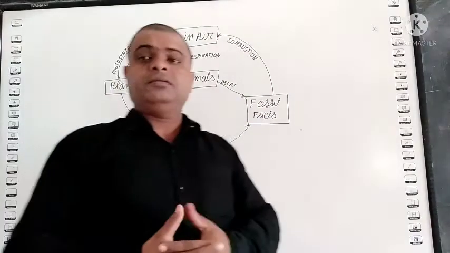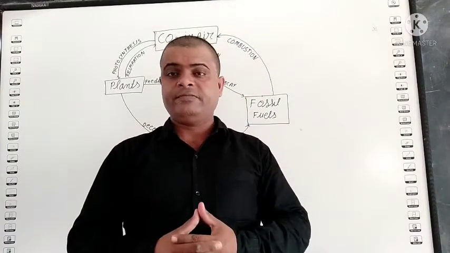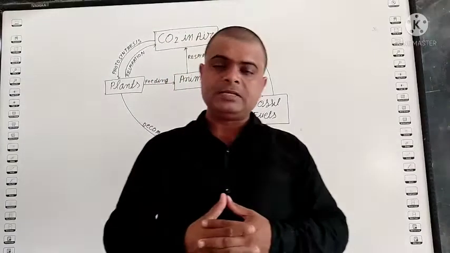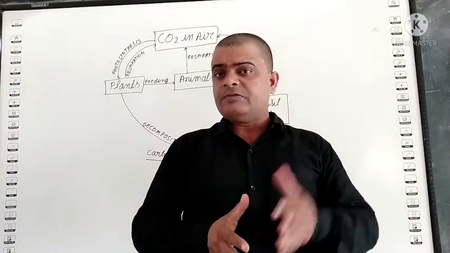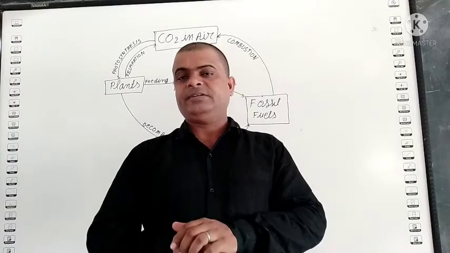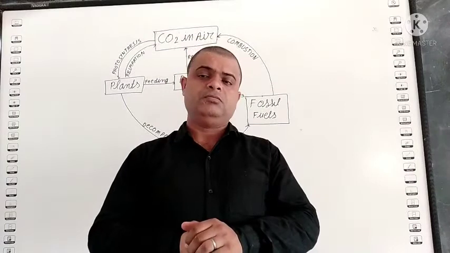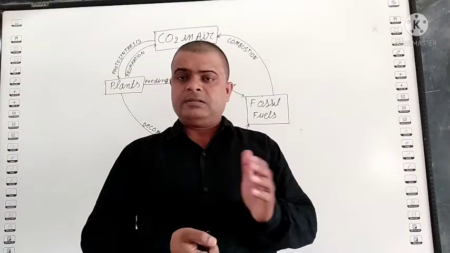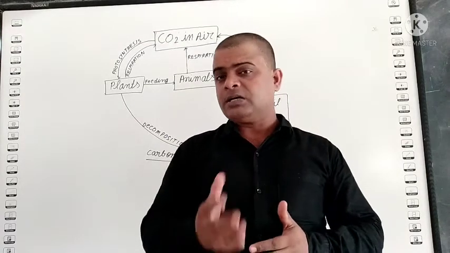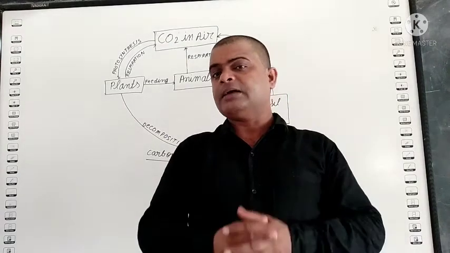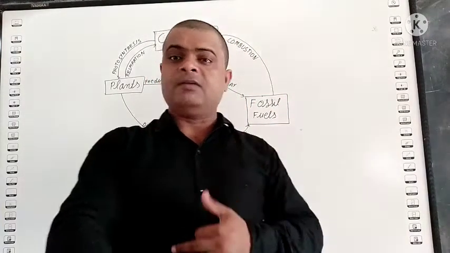Carbon cycle. You know, students, carbon is a very important part of our life. All the living beings, all the plants, all the animals contain carbon. That's why in chemistry there is one special branch, organic chemistry. In organic chemistry, we study only and only carbon compounds. All the animals, all the plants, from unicellular to multicellular, all contain carbon. So the question is, what is the importance of carbon and how do we get carbon?